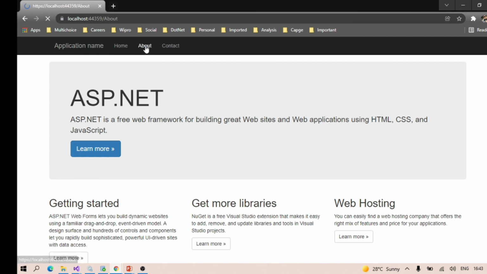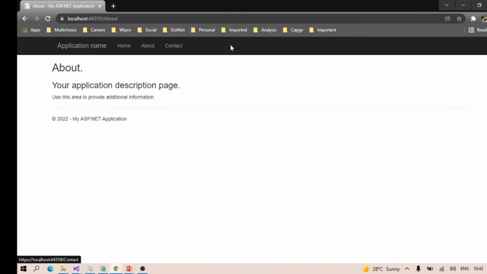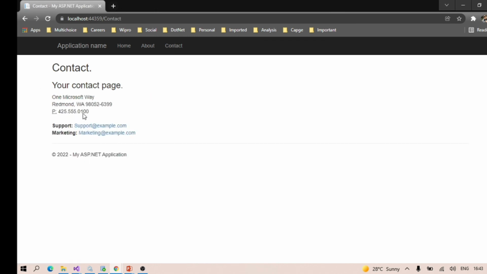If you open the about page now, see the menus did not change; the menu appears as is on each page. If you open contact, the middle content changes, but the top content does not. Basically the top content, bottom content, and left and right appearance all fall under the master page.